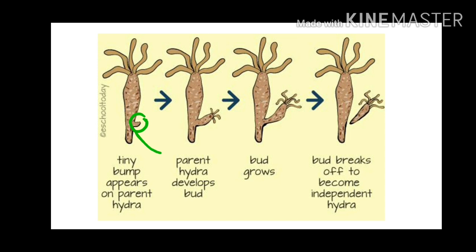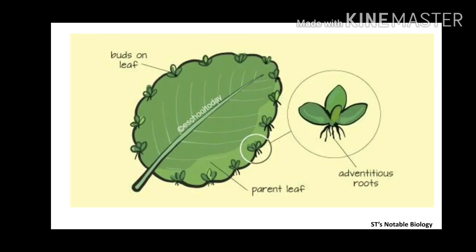Next, what happens? This outgrowth develops as a bud, and it grows and attains maturity. After attaining maturity, this newly formed hydra detaches from the parent hydra, and it will grow into a new hydra. This is the best example of asexual reproduction, in which there is only involvement of what? A single parent.